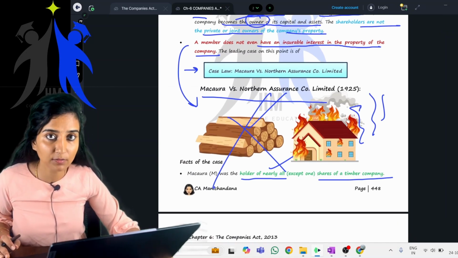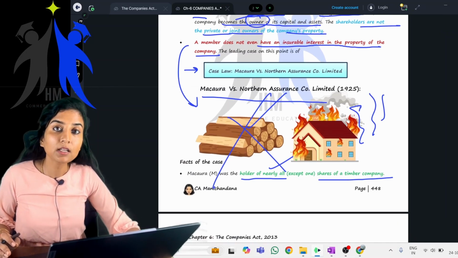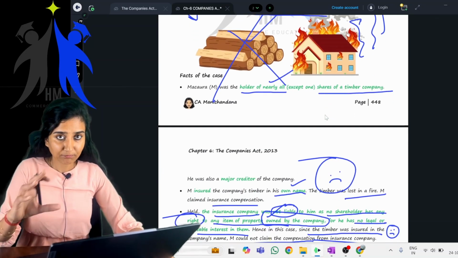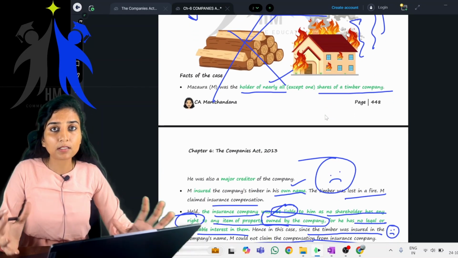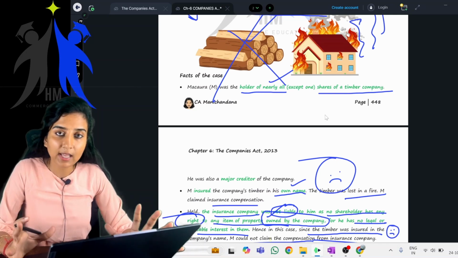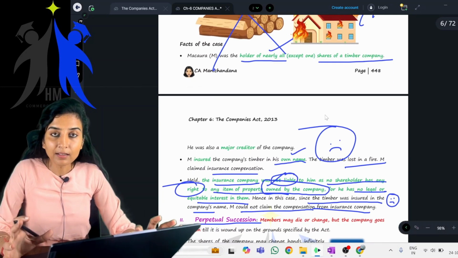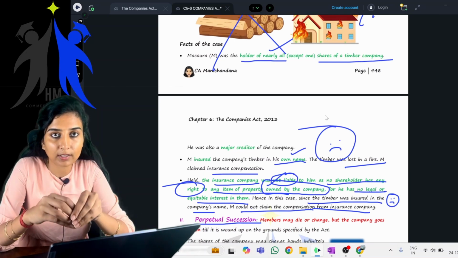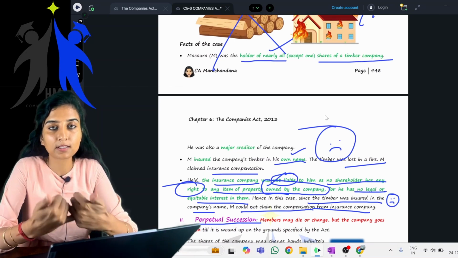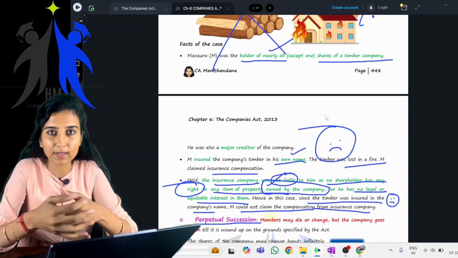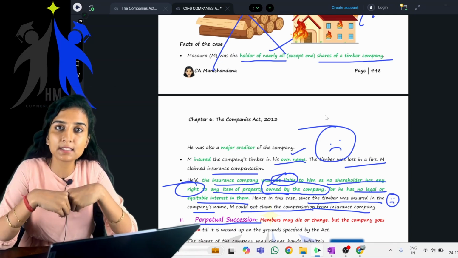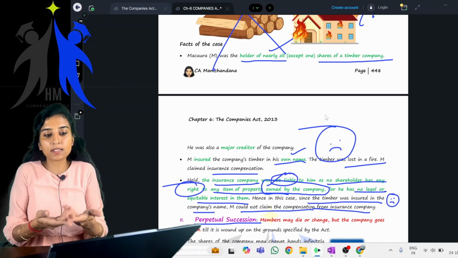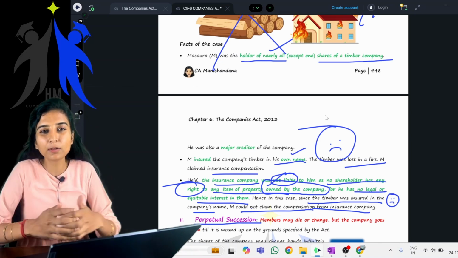Case law, which is the case law which we learned here, Macaura versus Northern Assurance Company Limited. What happened in this particular case? Mr. M, that is Macaura, was almost holding all of the shares in the company, and what happened? What did he do? He took insurance of the stock. Here it was timber basically. So he took the insurance in his name and not in the name of the company, because he thought that because he held almost all the shares of the company, it wouldn't make a difference.